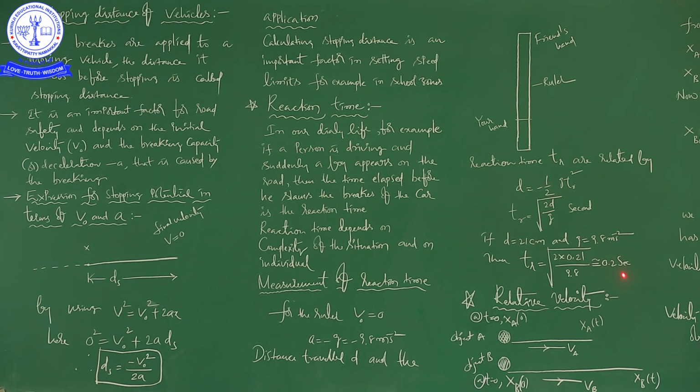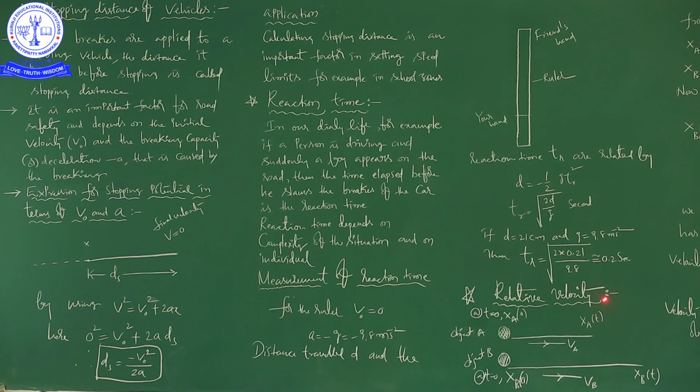Okay, right. So in this class, we discussed two important topics. One is the stopping distance of vehicles, another is reaction time. Our next discussion is relative velocity. Now we are going to discuss relative velocity. So what is relative velocity? What is velocity first? Rate of change of displacement.